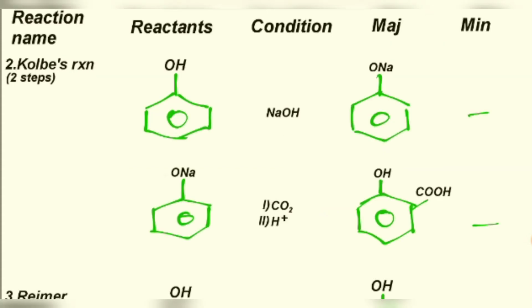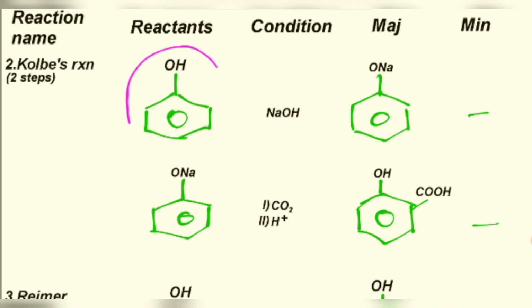So this is the second reaction, that is Kolbe's reaction. Now I have added this reaction because it contains 2 steps. Now you might ask me that the Wurtz-Fittig reaction that I explained to you was single step, but what about the reaction with 2 steps? That's why I took this Kolbe's reaction, which is also very important.